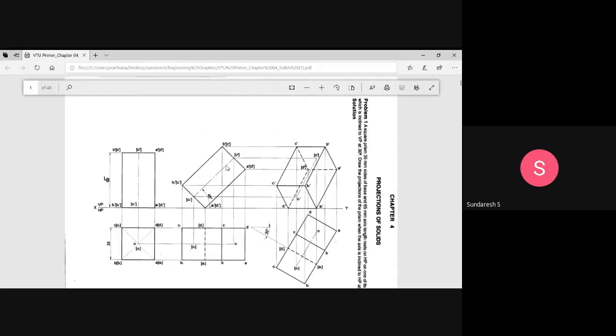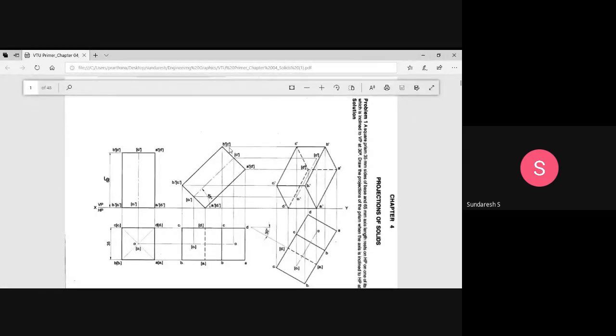Please be careful while you are drawing the axis. Look at here. It is a continuous line, one is a longer line, the other one is a smaller line. Like this you have to draw. Don't draw a dot here, it should be a very small line. That is the difference between this axis line and the invisible line, which is the imaginary line. This is the continuous line. You have to draw a longer line and a shorter line. It should be a thin line. Like that, you are supposed to draw it.